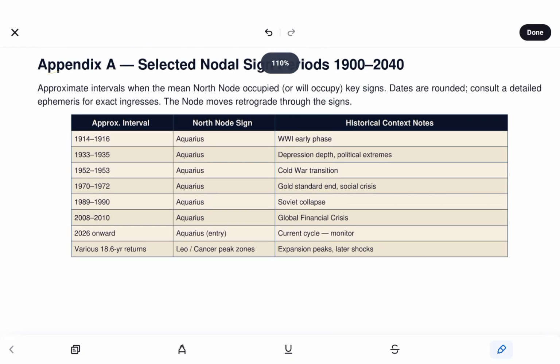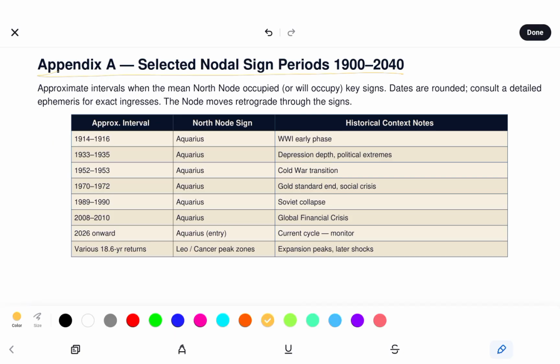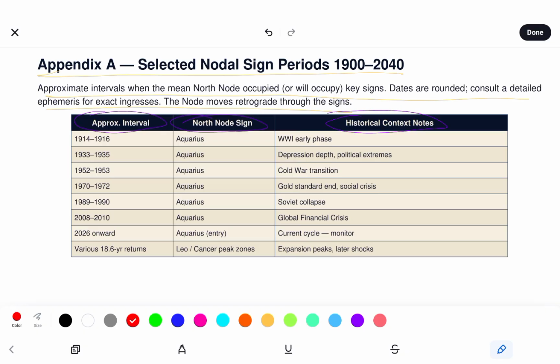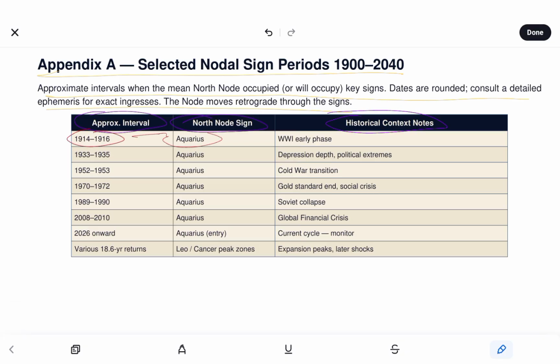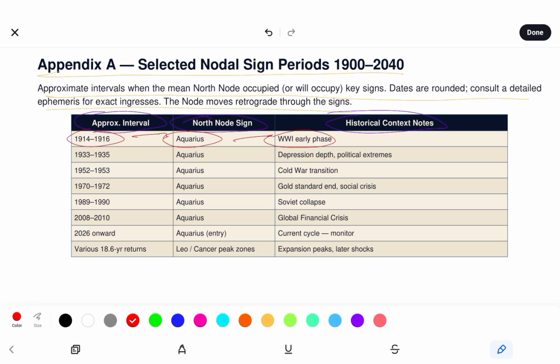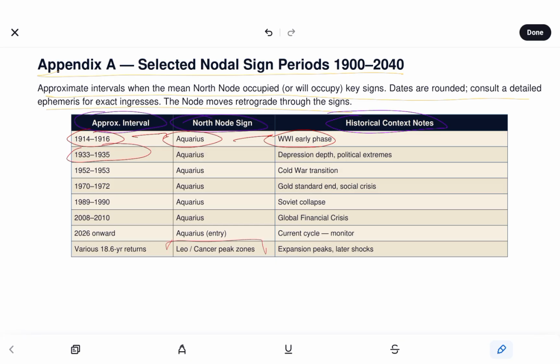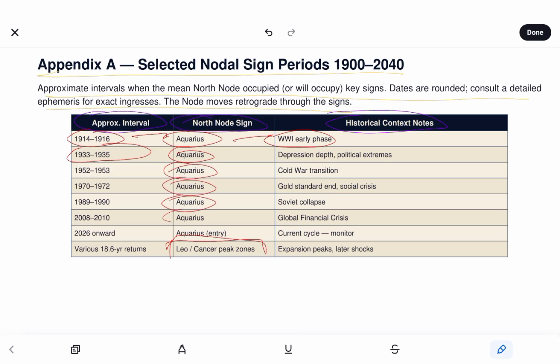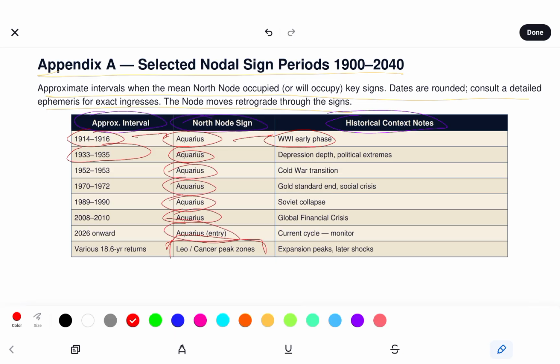So here we see selected nodal sign periods, approximate intervals when the mean Rahu occupied or will occupy key signs. Dates are rounded. Consult the detailed ephemeris for exact ingresses. So the node moves retrograde through the signs. 1914 through 1916, Aquarius, WW1 early phase, specifically for Aquarius, by the way, until we get to Leo Cancer peak zones, but mainly for Aquarius because it's more the collective society, in my opinion, being affected.